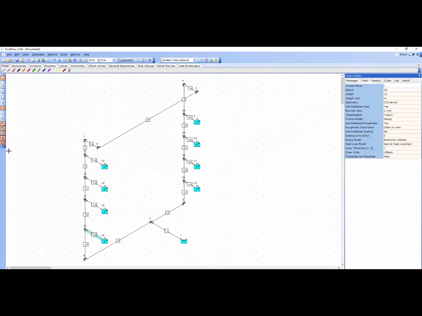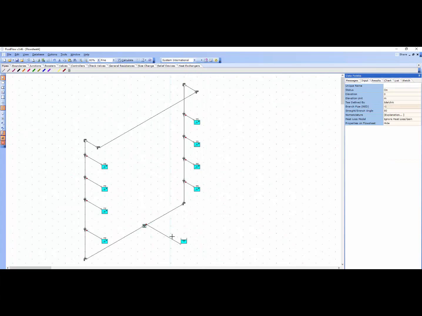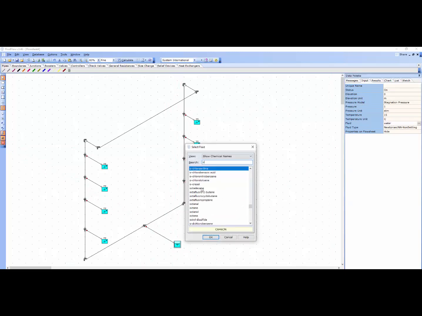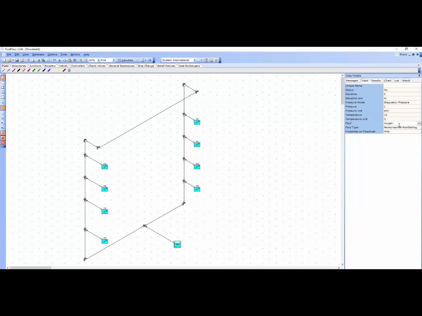Just to tidy this up a little bit, I'm going to turn off some of the node identification numbers here, so it's just a bit more clear for us. I'll just try and center that a little bit. Okay, so we know the fluid is oxygen, so we access the fluid database and assign oxygen to the system. You can define the temperature, so let's just say it's 23 degrees. We'll just set the pressure at the inlet of this system to 511 kPa absolute, like so.